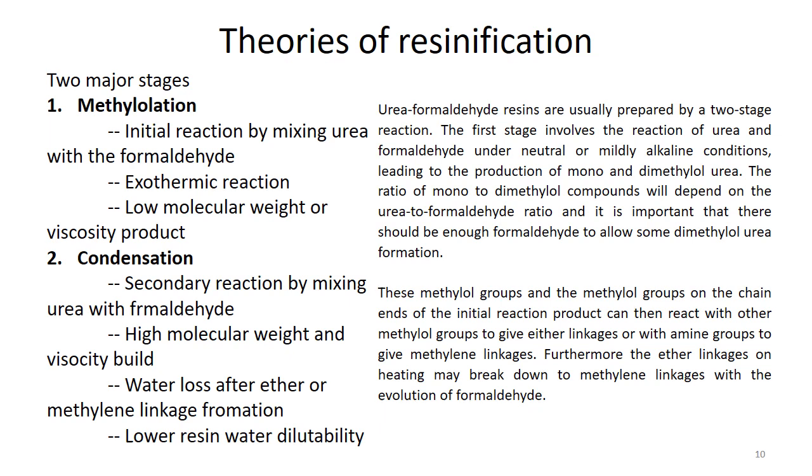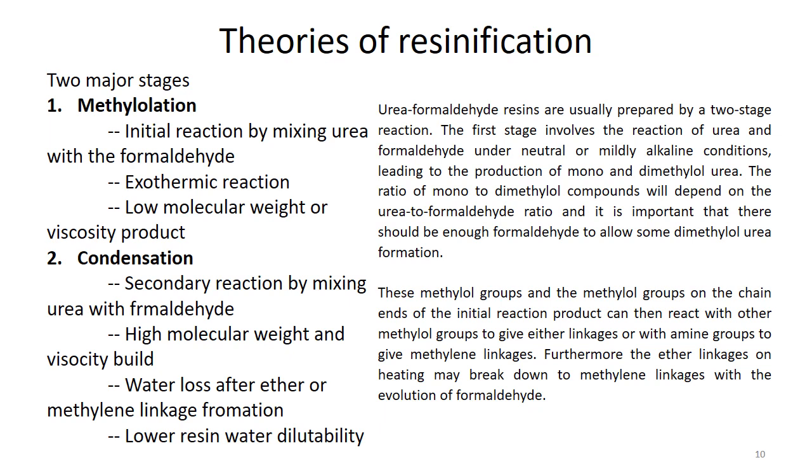The second step is the secondary reaction, the same reaction as in the first step, the reaction of urea with formaldehyde. But the difference is that in this case the methylol groups on the chain ends of the initial reaction product can react with other methylol groups to give ether linkages, or with amine groups to form methylene linkages.